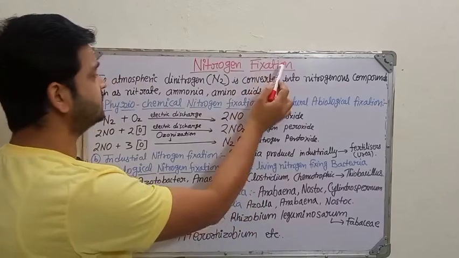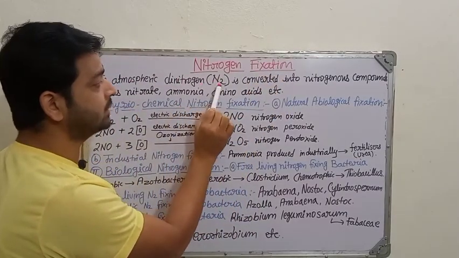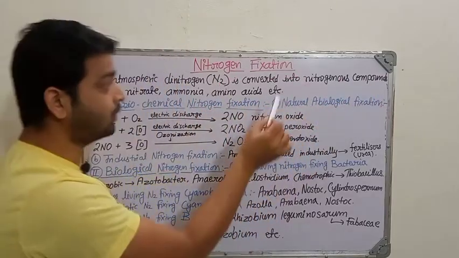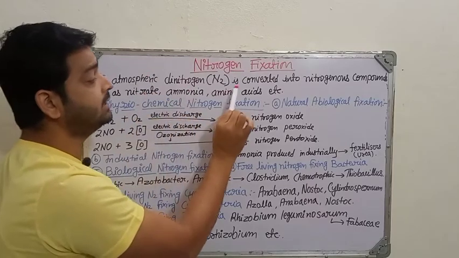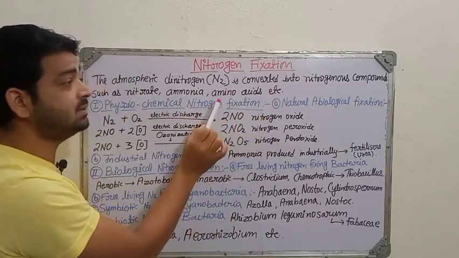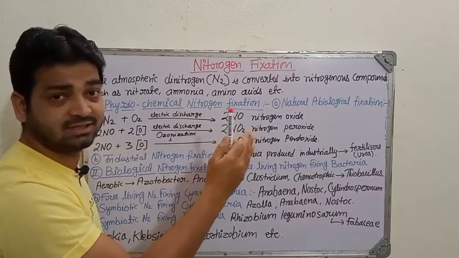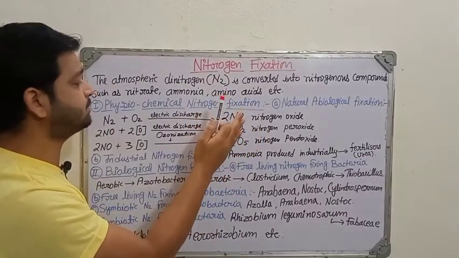When we talk about nitrogen fixation, the atmospheric dinitrogen, that is N2, is converted into nitrogenous compounds. So what are the nitrogenous compounds? For example nitrate, ammonia and amino acids, right? These are nitrogenous compounds that can be useful for living organisms, for example plants. So what types of fixation are possible here?